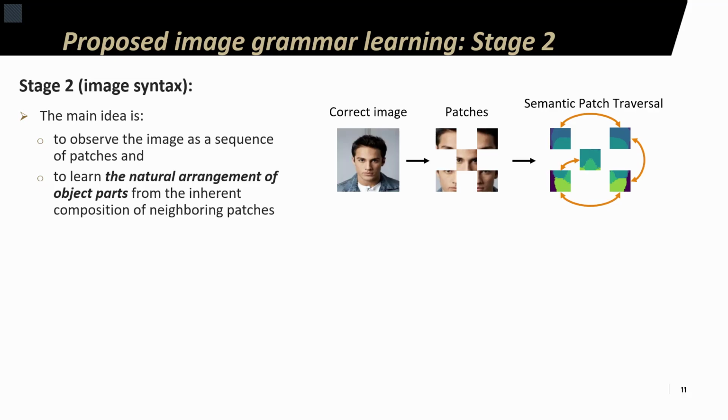For example, think of how in a natural image, it would make sense to predict that the middle patch should contain a nose if two neighboring patches contain left and right eyes. In the current work, we only consider a primitive fixed pattern of obtaining patches from the input images. However, as discussed in the paper, it is possible to extend this further by considering methods such as active vision methods, where models learn how to sequentially process the image in the most efficient manner.